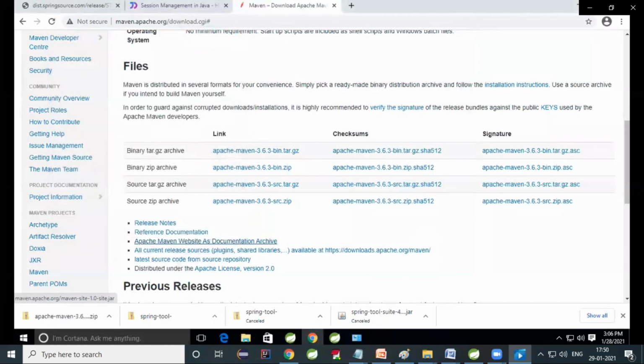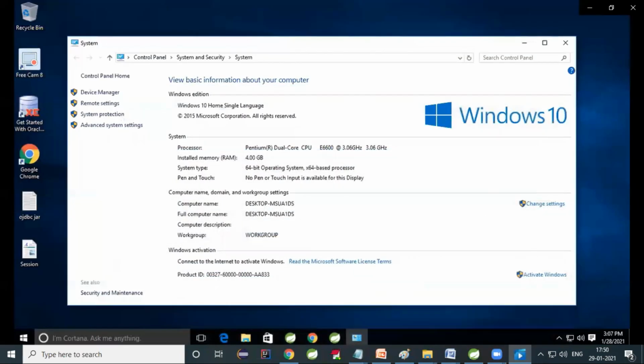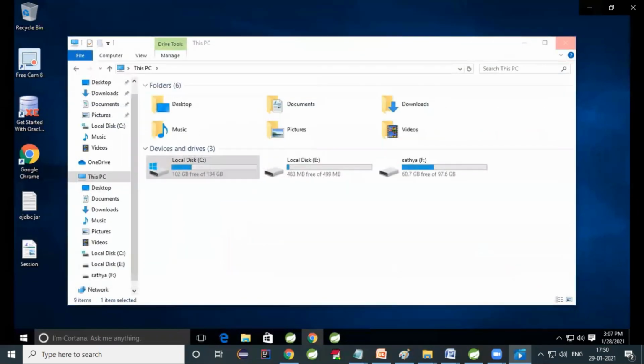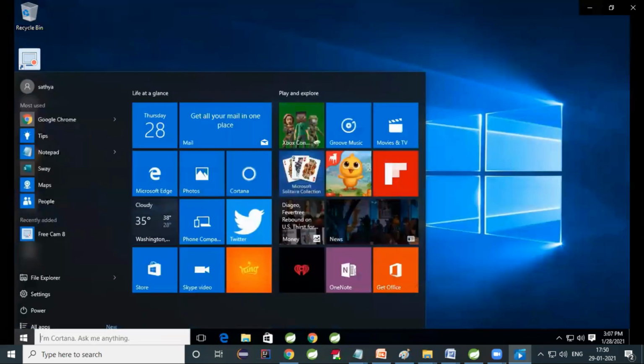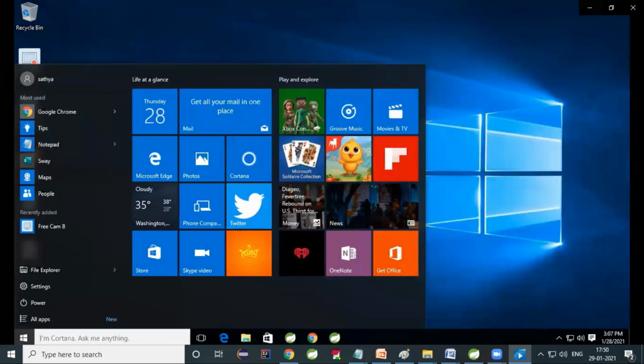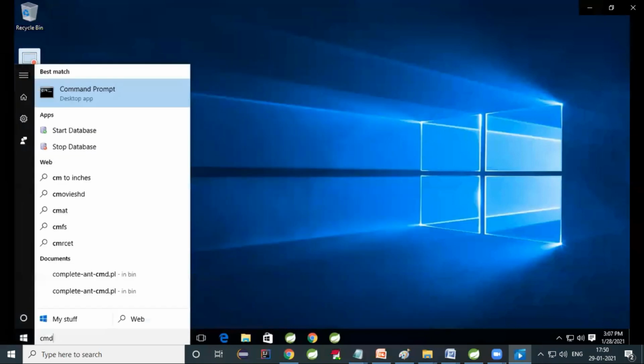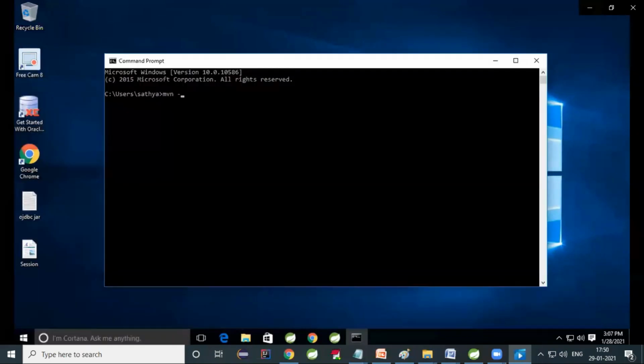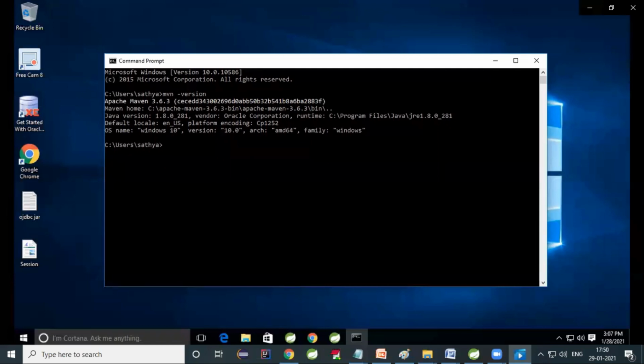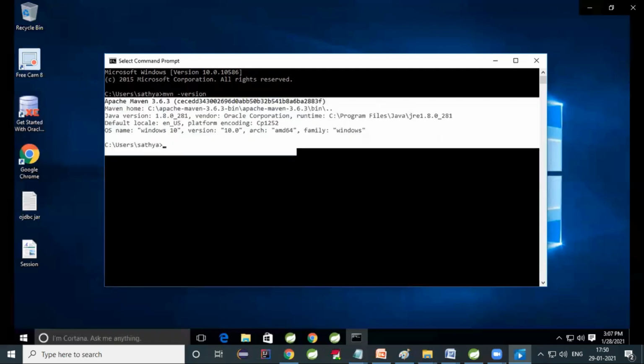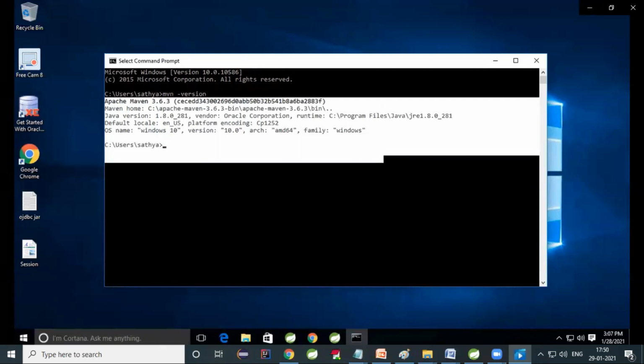Now open your command prompt and check whether Maven is installed or not. For that you have to write one command. So here go to your start, open command prompt. There you can type mvn space hyphen version. So you can see the Maven version, what version was installed: Apache Maven 3.6.3. And the location and everything, operating system, the complete information of Maven you can see. That is a one-time process actually.